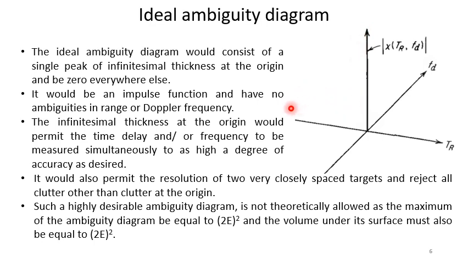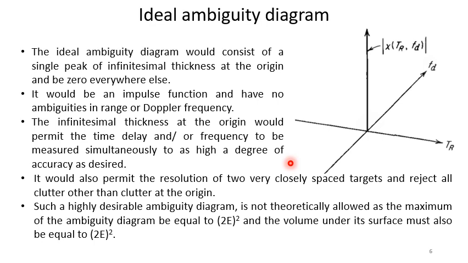It would be an impulse function and have no ambiguities in range or Doppler frequency. The infinitesimal thickness at the origin would permit the time delay and frequency to be measured simultaneously to as high a degree of accuracy as desired. It would also permit the resolution of two very closely spaced targets and reject all clutter other than clutter at the origin.